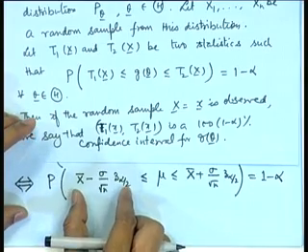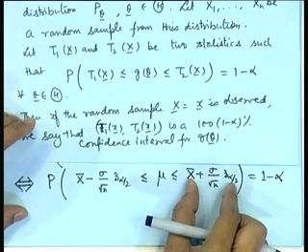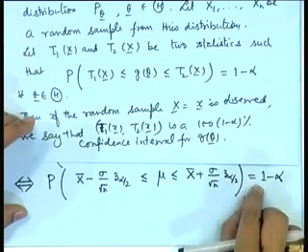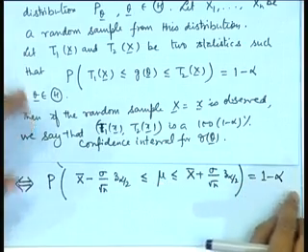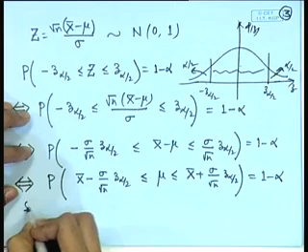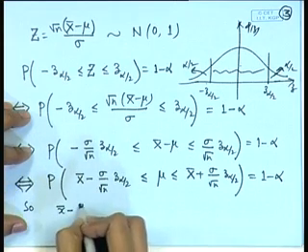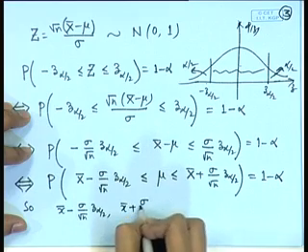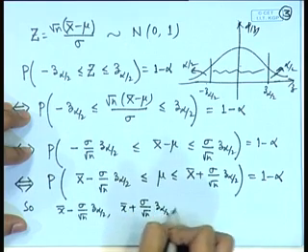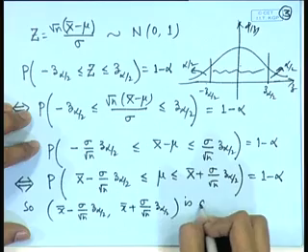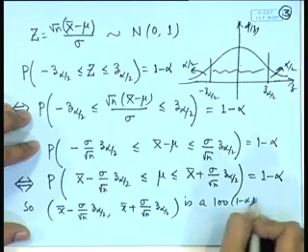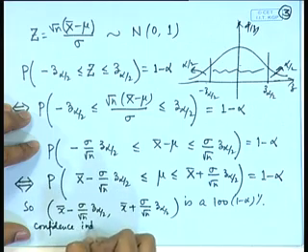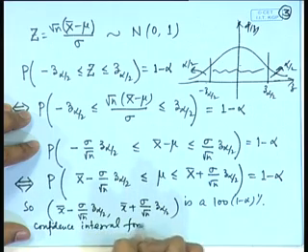That means we are able to obtain two functions of random observables which include the given parameter with probability 1 minus alpha. So, we can say that x bar minus sigma by root n z alpha by 2 to x bar plus sigma by root n z alpha by 2 is a 1 minus alpha confidence interval for mu.